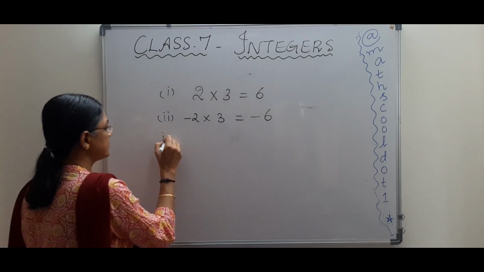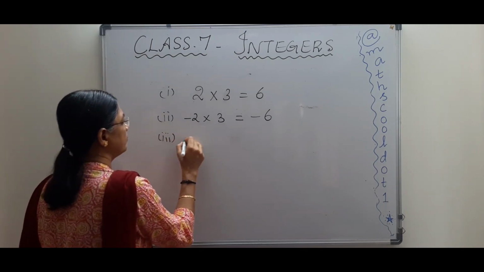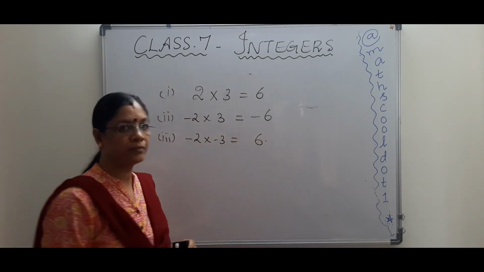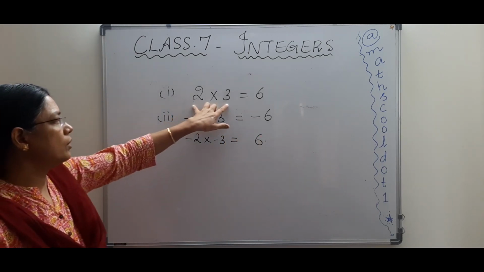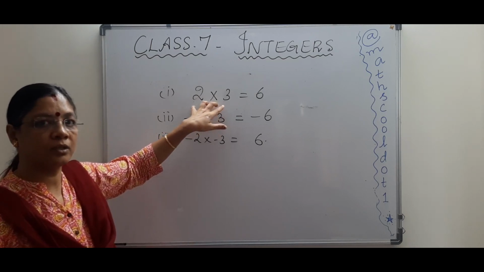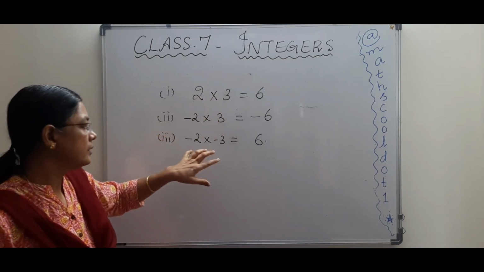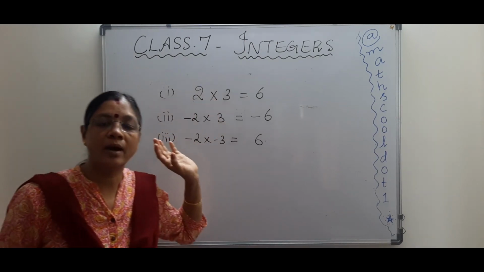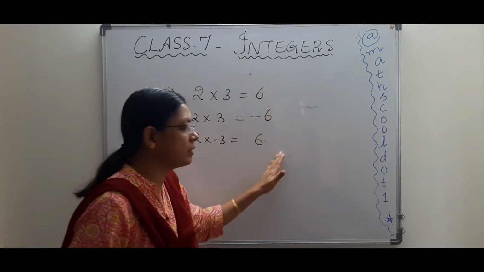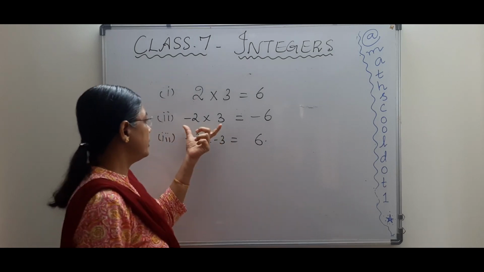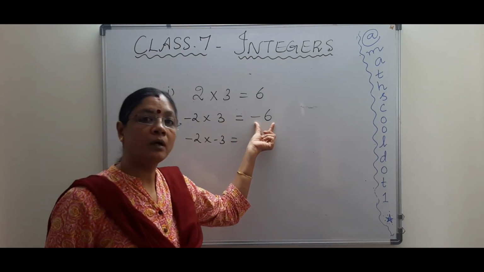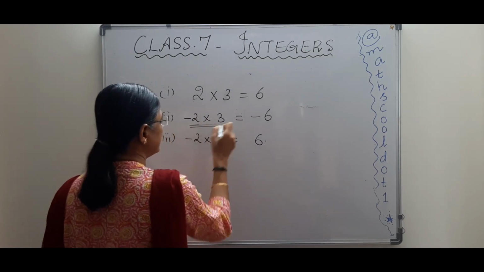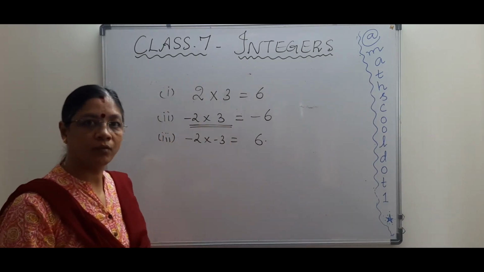See, next is both are negative. If both are negative, you have a positive number. When both are of the same signs, like signs, both are plus or both are minus, your answer will be positive only. When you have unlike signs, the answer will be negative. But this is for two numbers, where we say one is negative and one is positive.